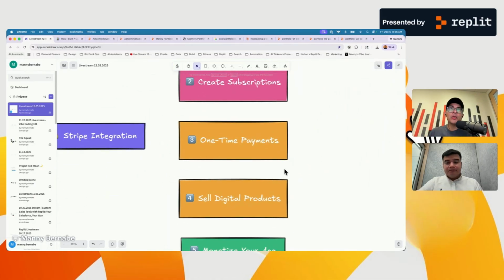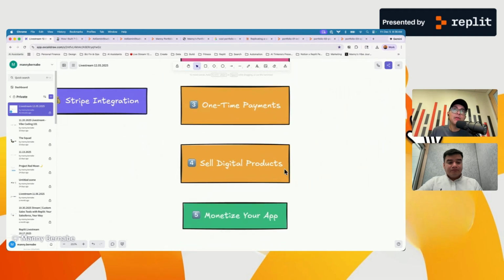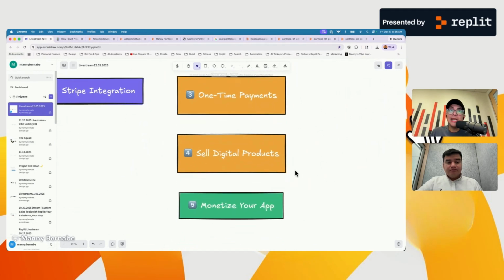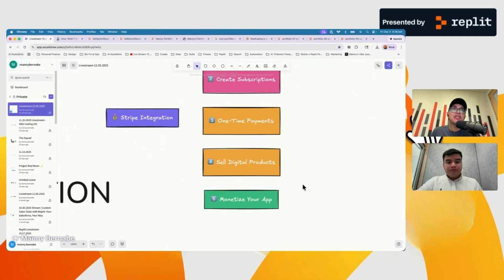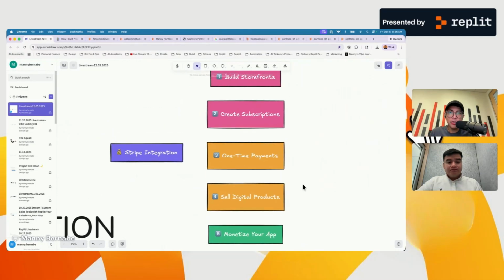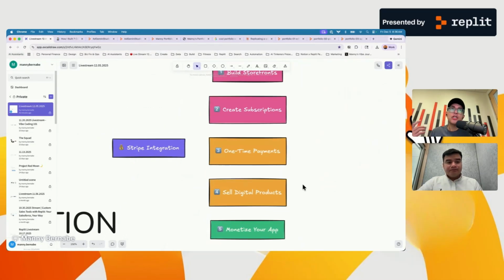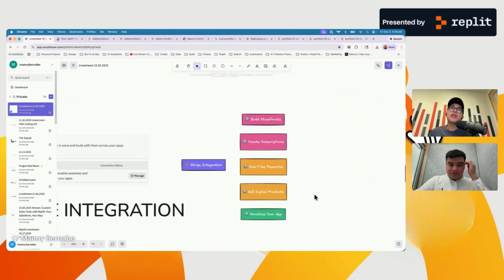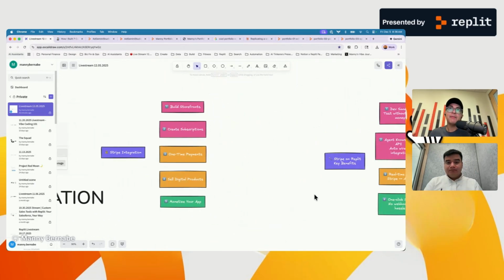One-time payments. We've got a couple of builds that we're going to demo for you here. But the idea here is, say that you're doing a one-time service for someone, and you want to bill them for that. You can just write that up, maybe have an invoice app of sorts in Replit, and then automatically send that invoice to that individual, that buyer. You can sell digital products, and there are other ways of monetizing your app. Somebody mentioned creating a Patreon community of sorts for a particular type of creators. You can do that as well. So a lot of really cool ideas that I want you to think about as you're building your applications.